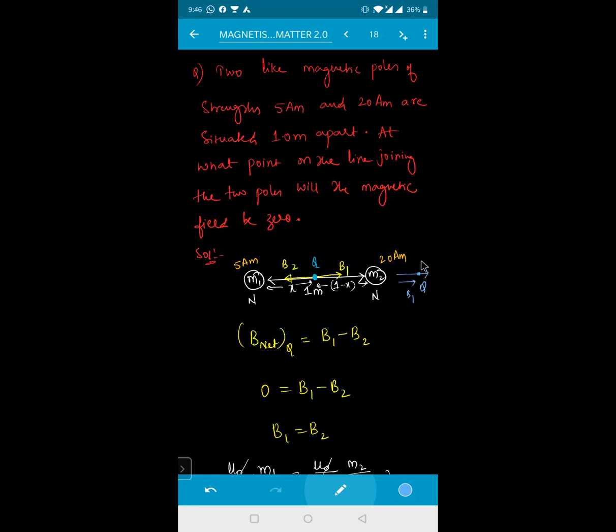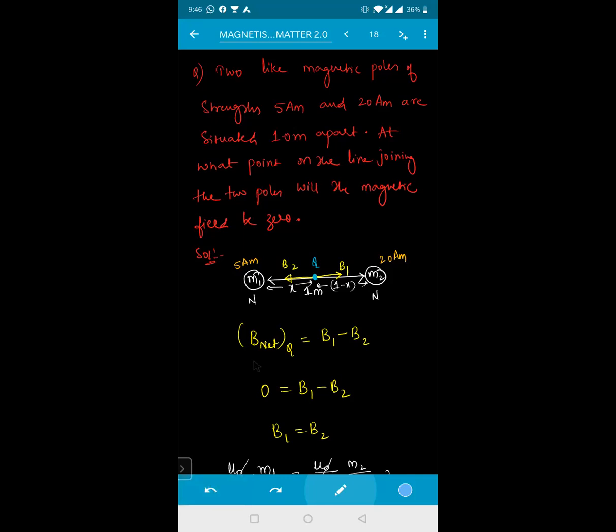This means B1 and B2 are in the same direction, so they get added up. They will never become zero. Even here it is not possible. If I take the point Q here also, M1 exerts the magnetic field B1 and M2 exerts B2 in the same direction. So outside M1 and outside M2 it is not possible. You got why we are taking that point only in between them?